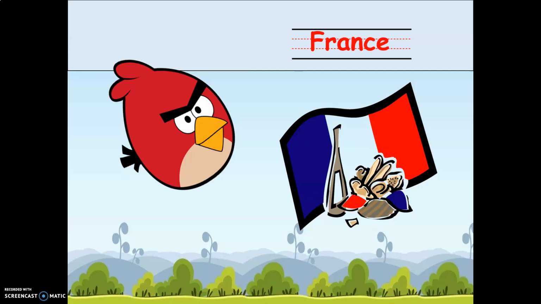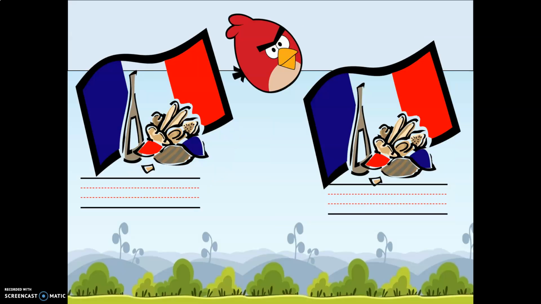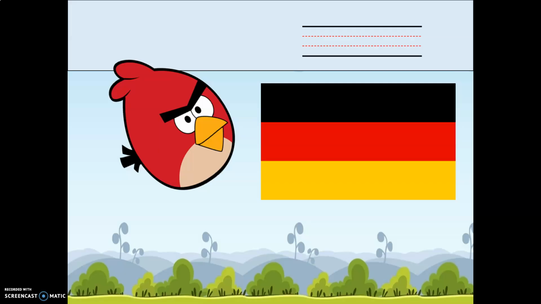France, F-R-A-N-C-E. France. Then girls, what is this flag? This is the flag of India. I-N-D-I-A. India. Then you will write the word France here. Then girls, what is this flag? This is the flag of Germany. Germany, G-E-R-M-A-N-Y. Germany.